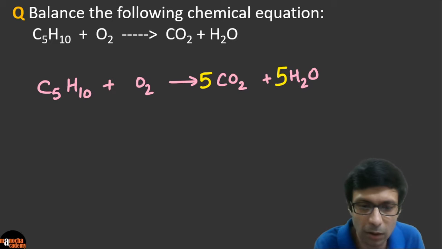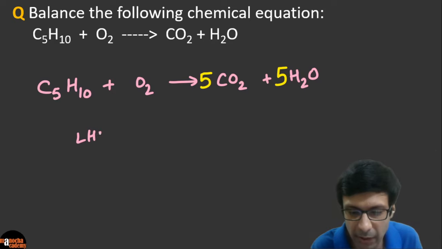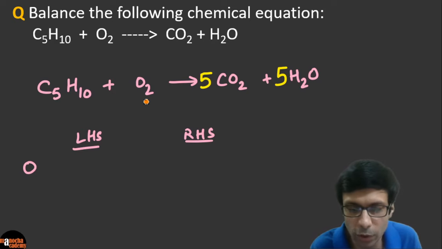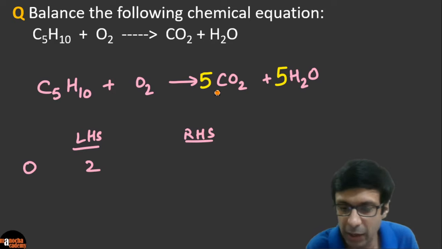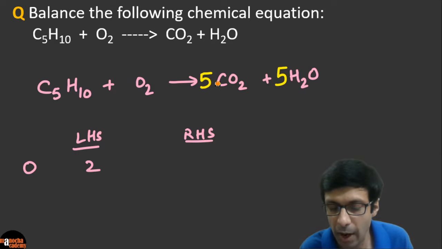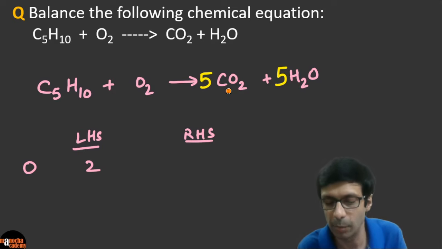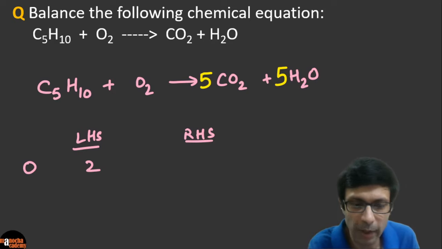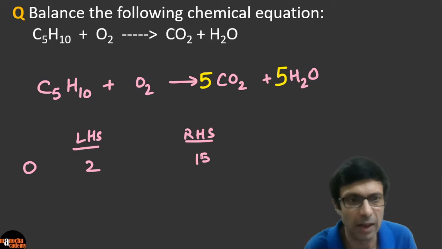Now let's look at our oxygen. On the left hand side and right hand side, how many oxygen do we have? Oxygen is 2 on the left hand side, so let's write that 2. And on the right hand side, how many oxygen are there? 5 times 2, because 5 carbon dioxide, so 5 times 2 is 10, plus 5 times 1. So that's going to be 15. Guys, do you follow me?